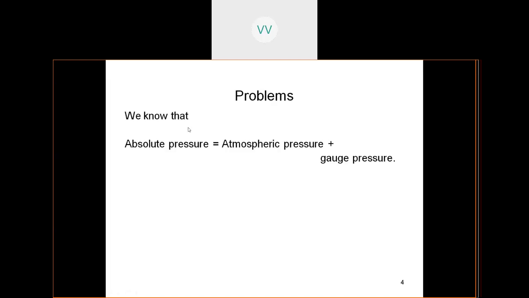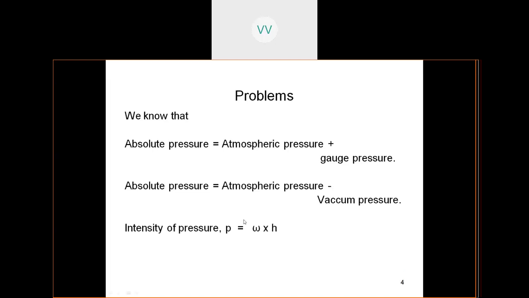So we know that the relationship between atmospheric pressure, absolute pressure and gauge pressure is: absolute pressure is equal to atmospheric pressure plus gauge pressure. Again, absolute pressure is equal to atmospheric pressure minus the vacuum pressure, because you get a minus sign because of the negative pressure which is called the vacuum pressure.